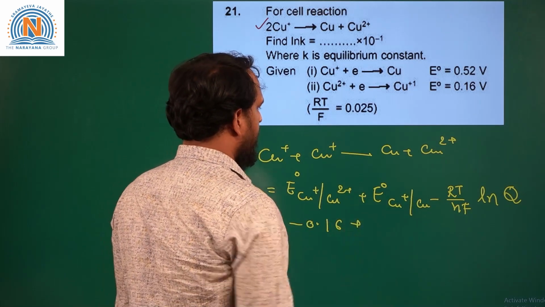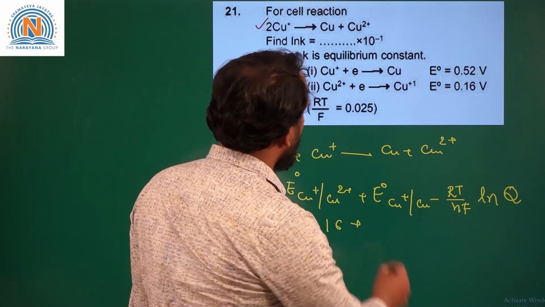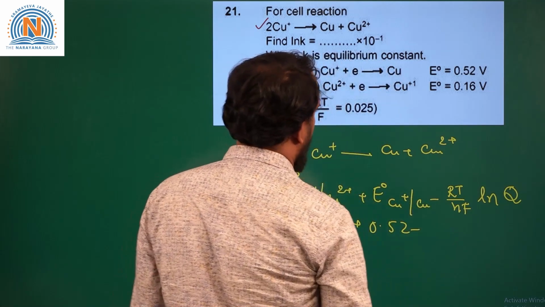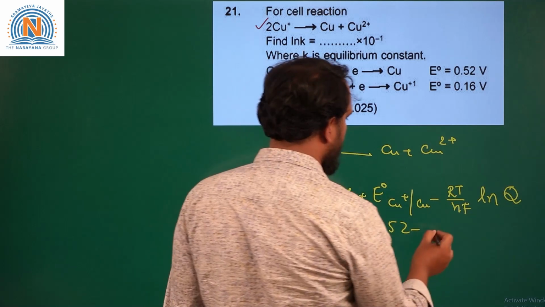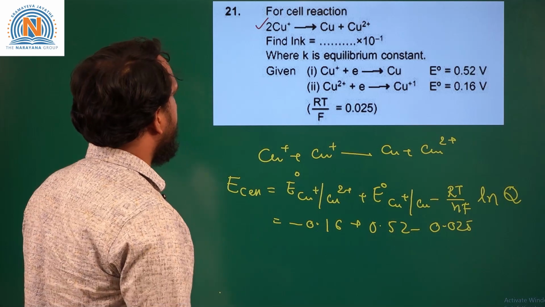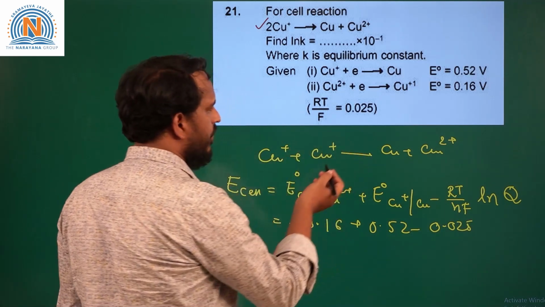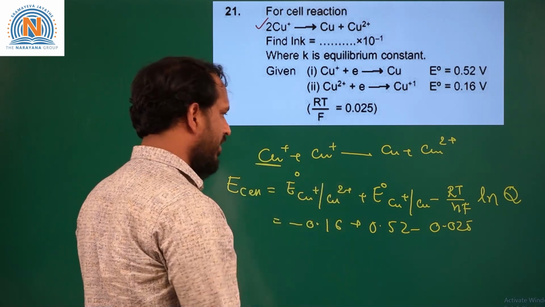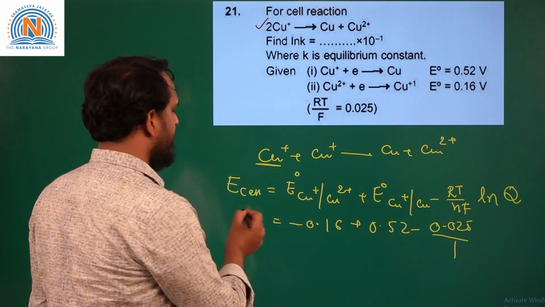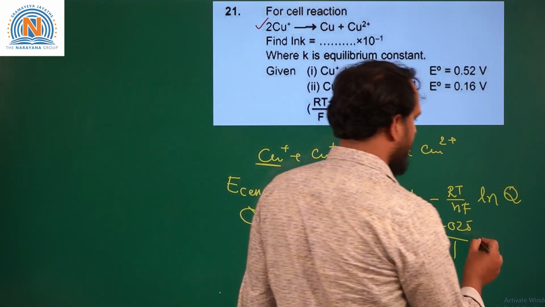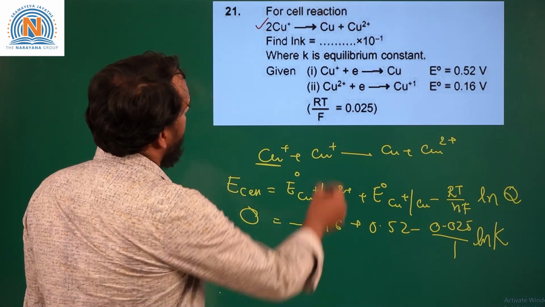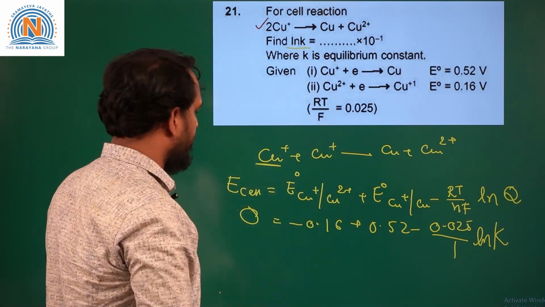plus Cu2+ to Cu is given as 0.52, minus RT by F is given as 0.025. n is number of electrons involved in the reaction. Here one electron is involved, one Cu+ loses 1 electron, other will gain 1 electron. So, n is equal to 1. So, at equilibrium E cell is 0, this Q becomes equilibrium constant K. So, ln K. Here we need to calculate ln K value.